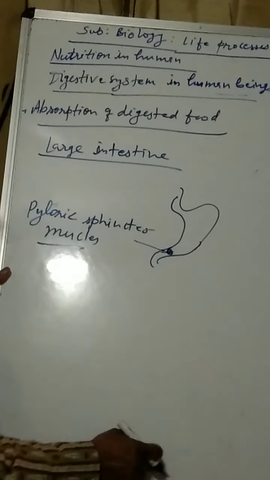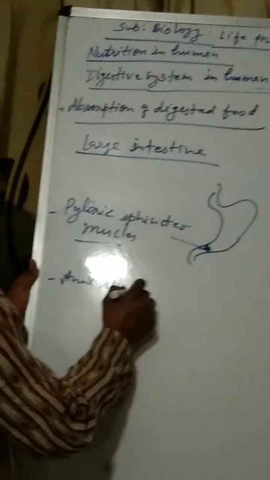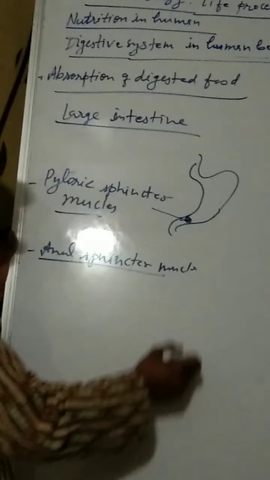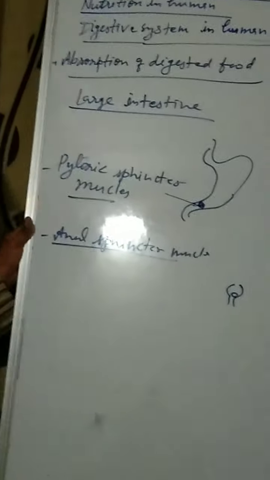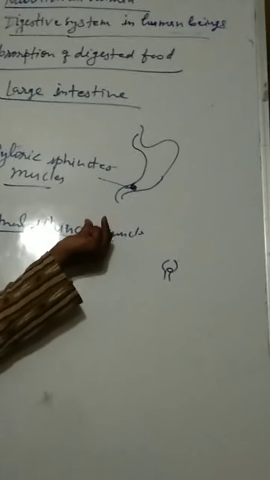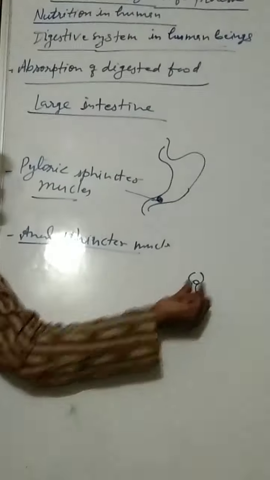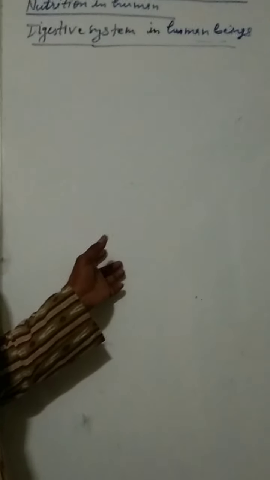Another is the anal sphincter muscle, which is found at the opening of the anus. So these two sphincter muscles only are in your syllabus. The pyloric sphincter muscle regulates the passage of the food from the stomach to the intestine, and the anal sphincter muscle regulates the exit of the waste from the anus. Okay, fine. So this is the complete description of our digestive system.